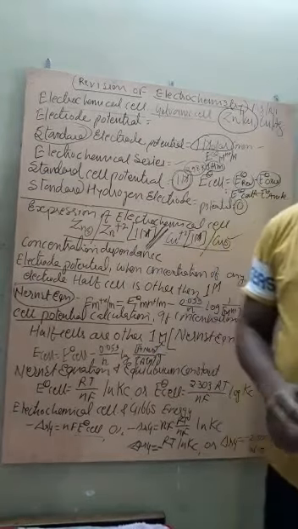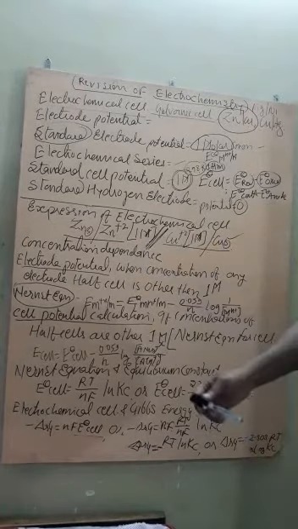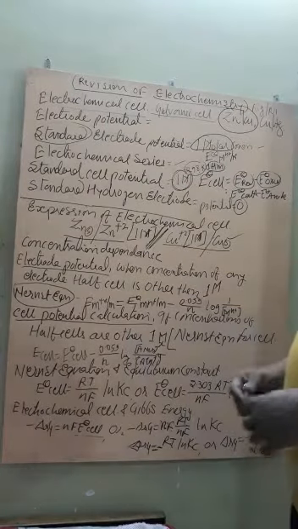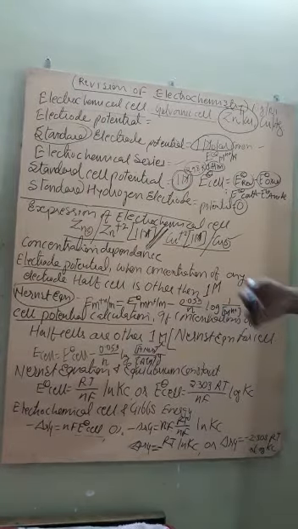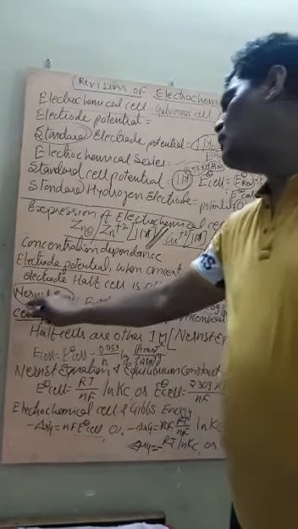Now the concentration dependence. Student, it is not necessary that each and every time a half cell is constructed with 1 molar electrolytic solution. If the concentration of any electrolytic solution is different, then we will use the Nernst equation.